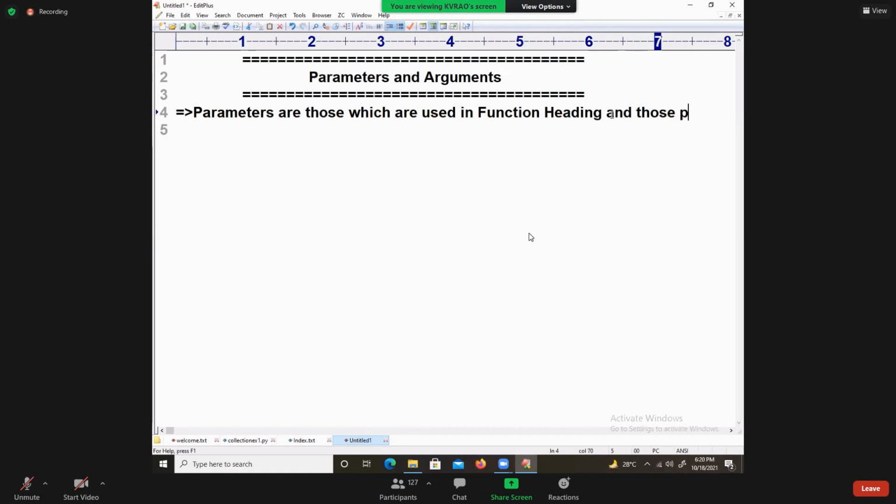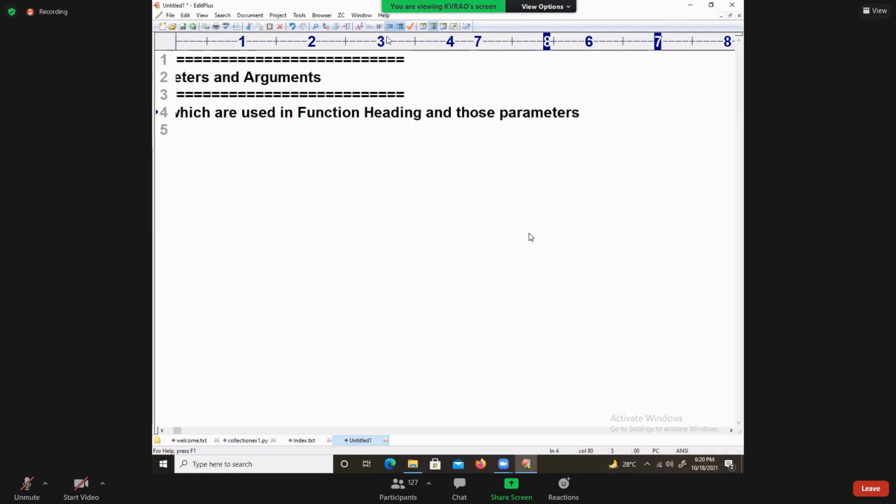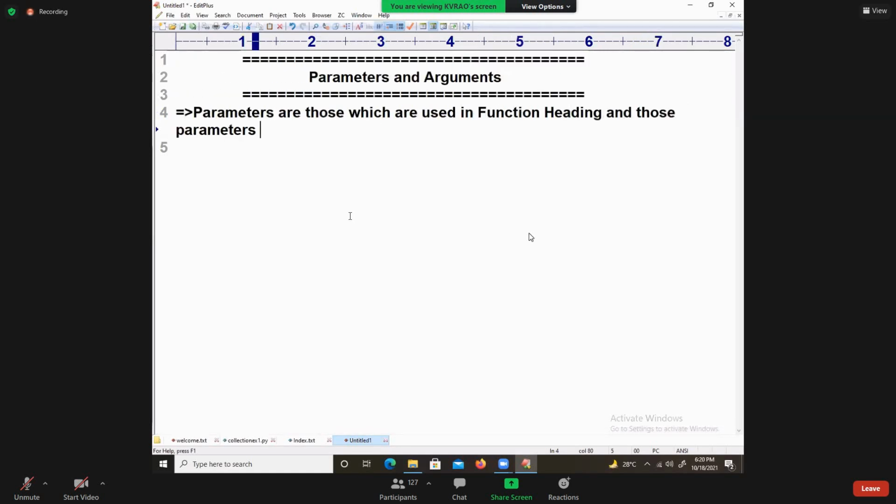This is a very important mechanism, listen carefully. What is the purpose of formal parameters? Anybody can say.